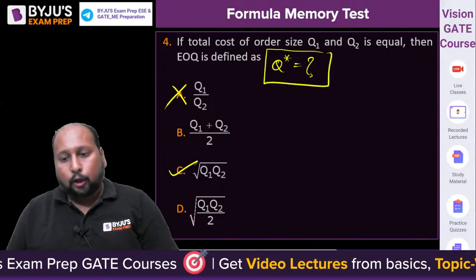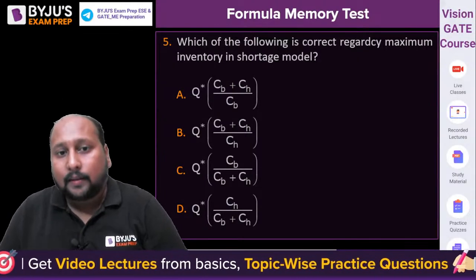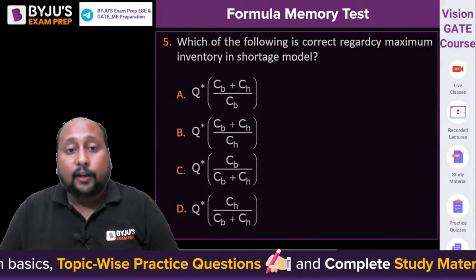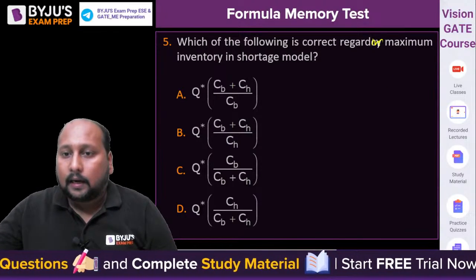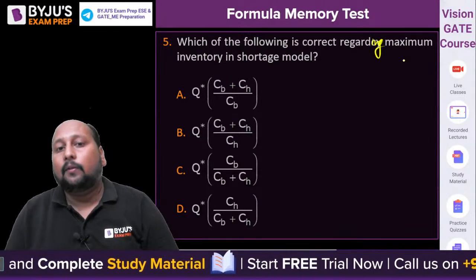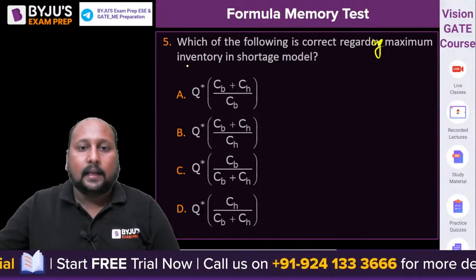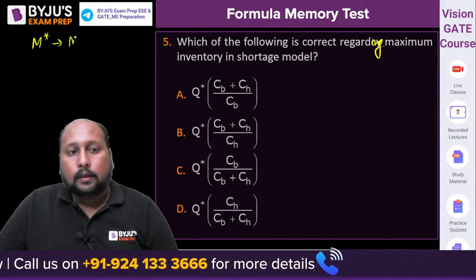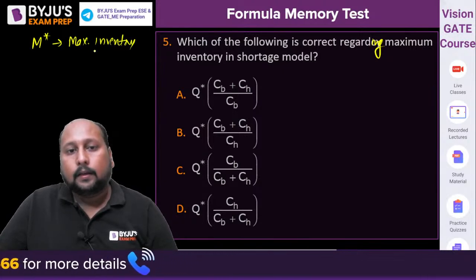Done. Question number 5 on the screen, here it is. Again, a question from the EOQ, but now the question is from the shortage model or back order cost. Which of the following is correct regarding the maximum inventory in the shortage model? Let us suppose the maximum inventory is M star, the maximum inventory in the shortage model.